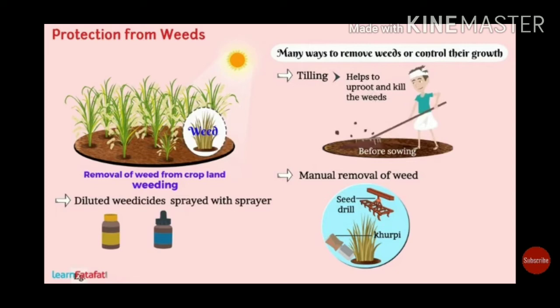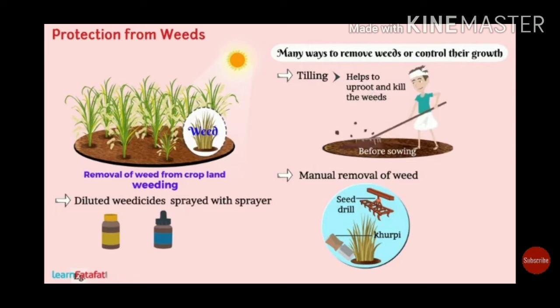After they flower, they produce seeds. So if you cut them after that, the seeds spread and the plants grow again. The weeds can be removed by a special tool called a kurfi.